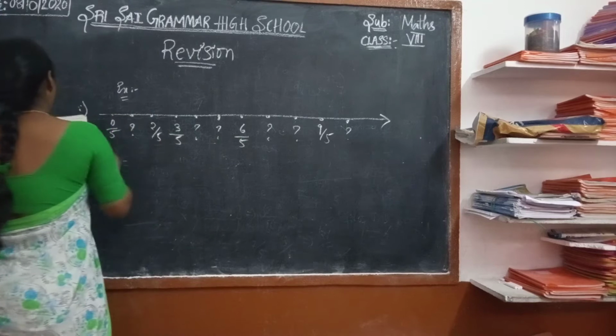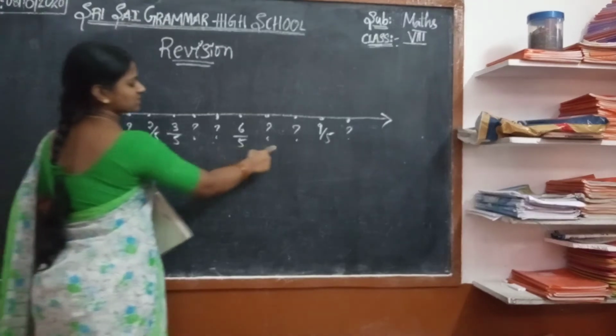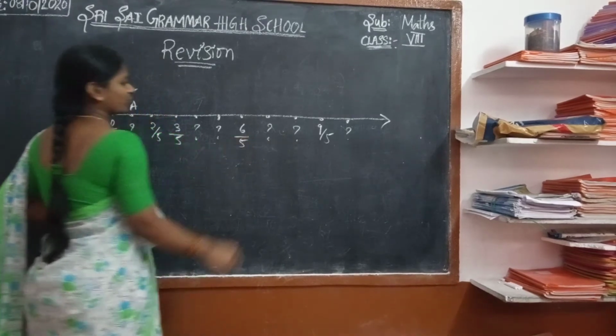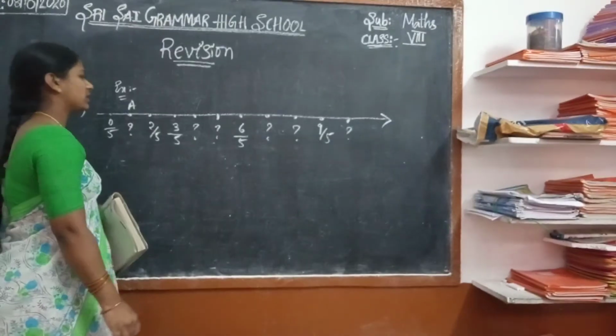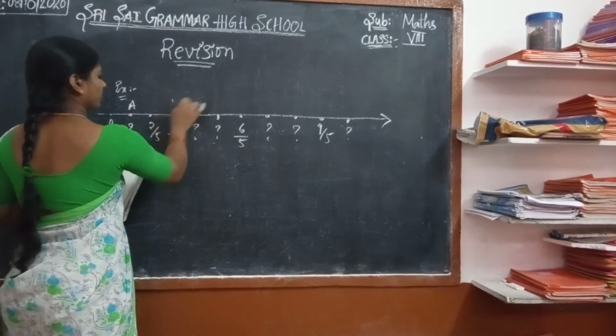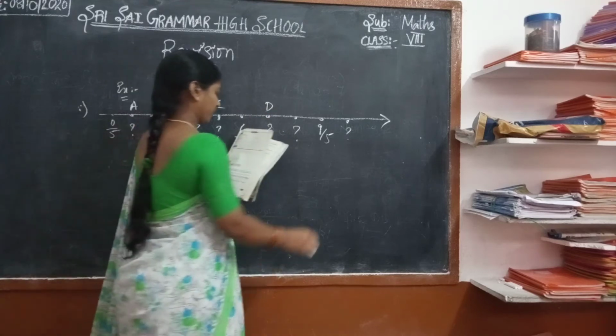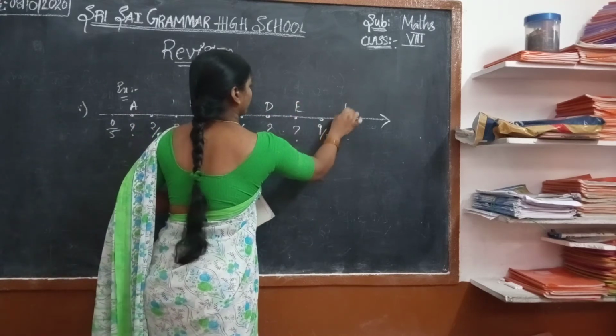Now here, where the question mark is, it is represented with some letters. They are first A and also B, C, here D, E, F.